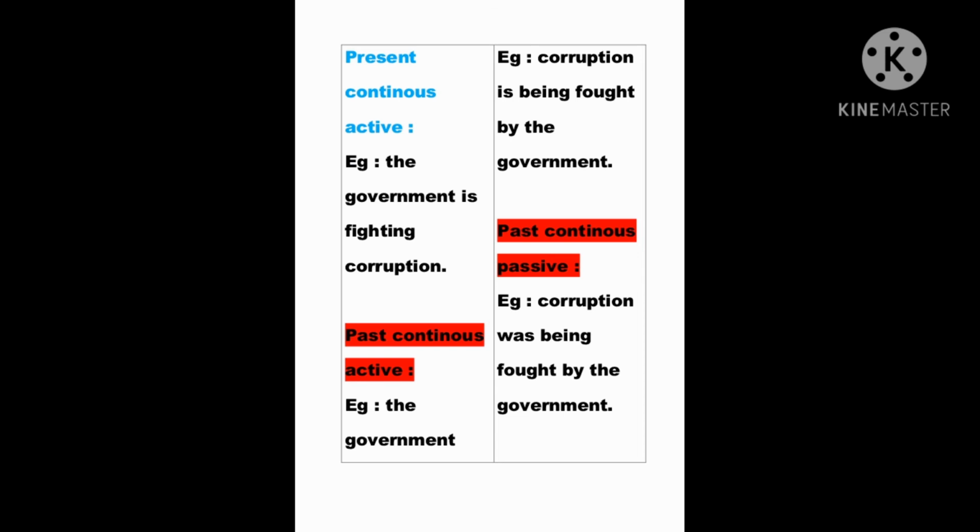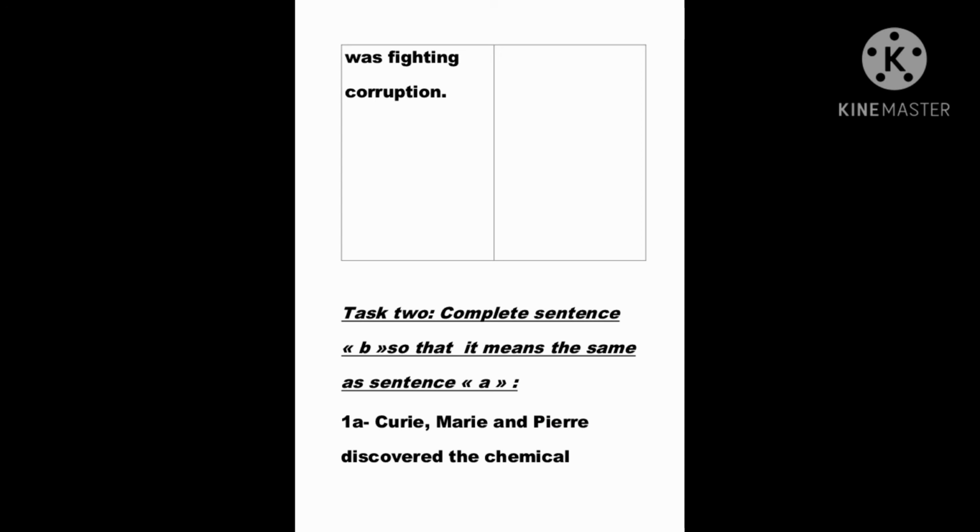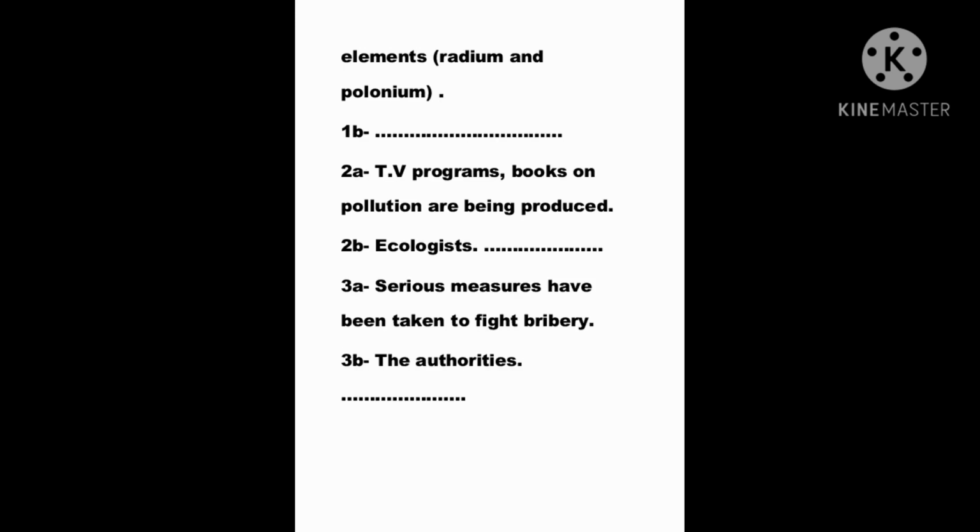I hope the tenses are clear. Okay, with practice, you will learn them by heart, just with practice. So we move to the task: complete sentence B so that it means the same as sentence A. We have the first: Curie, Marie, and Pierre discovered the chemical elements, radium and polonium.